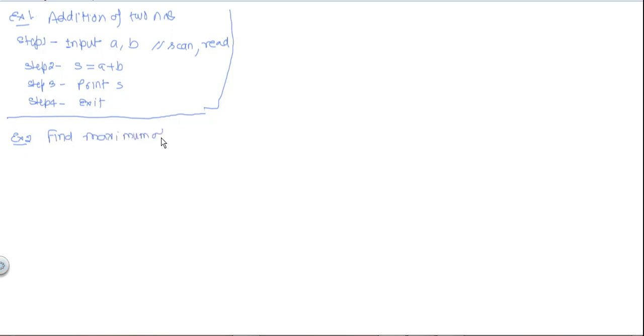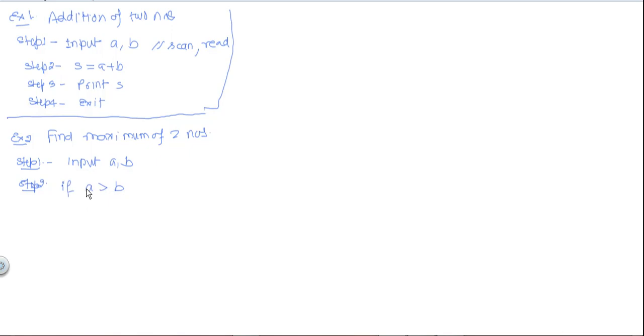So for this, in step 1 we will read the numbers, or we can input the numbers, input a comma b. In step 2 we can use if condition, or if construct, that we can write like this: if a is greater than b. Here there is no need to write parenthesis.